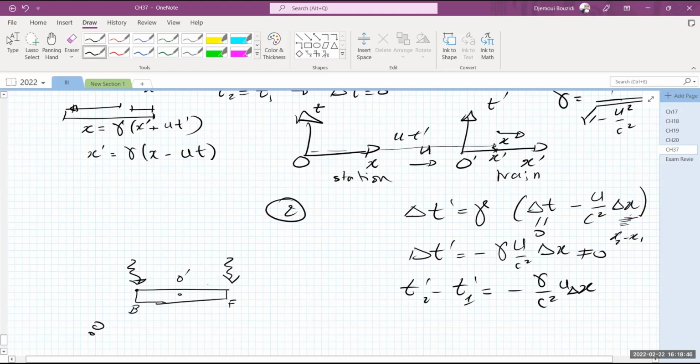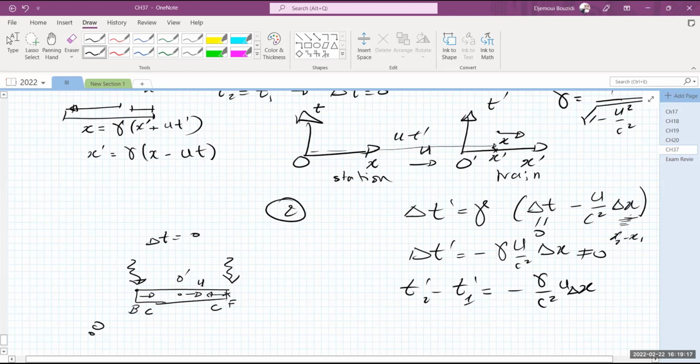They were hit by lightning at the same time. For me, these two events, lightning striking the front of the train and lightning striking the back of the train, happen at the same time, where delta t is equal to 0. But this person is moving with a velocity u, and the light coming to him from the front end is moving with velocity c, and the light coming to him from the other end is also moving with the light c. But he's rushing to meet the front end.